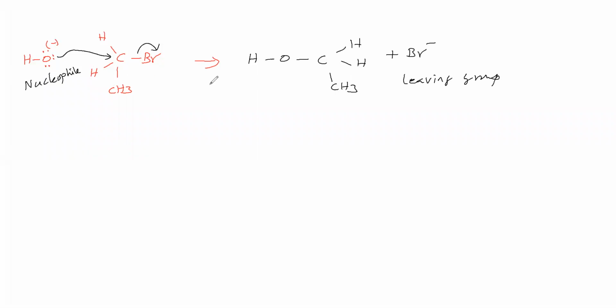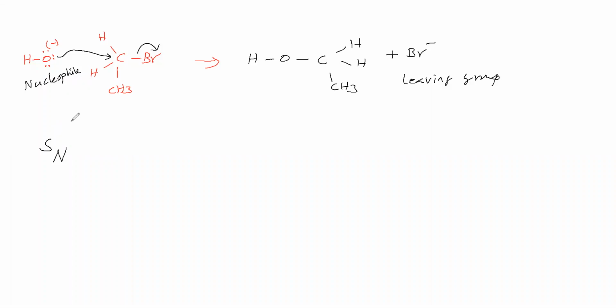Therefore, it is called a substitution reaction. Substitution means Br minus is replaced by a nucleophile, so it is called a nucleophilic substitution reaction, or SN reaction.